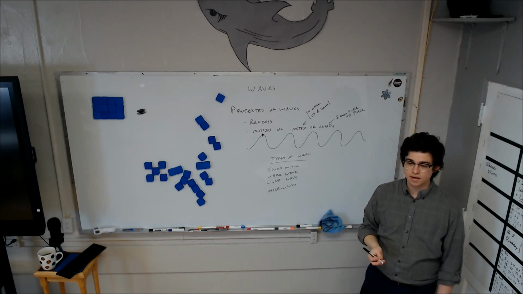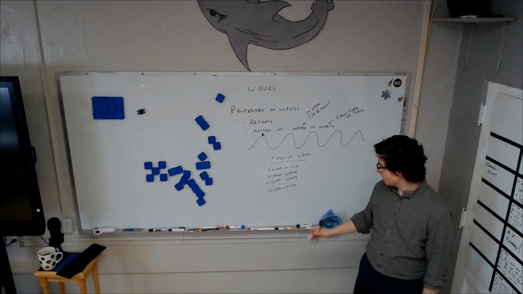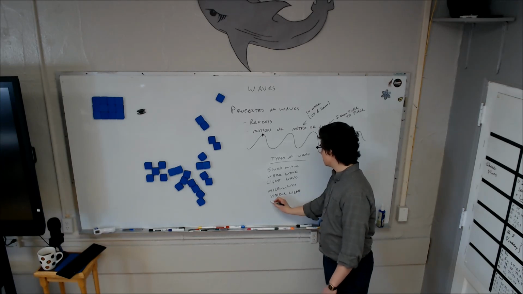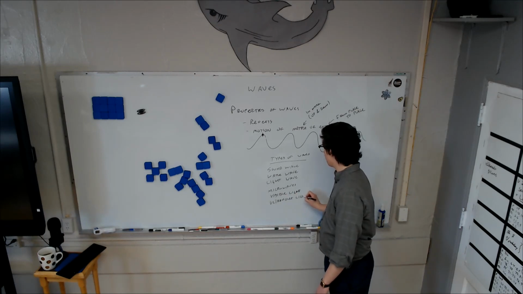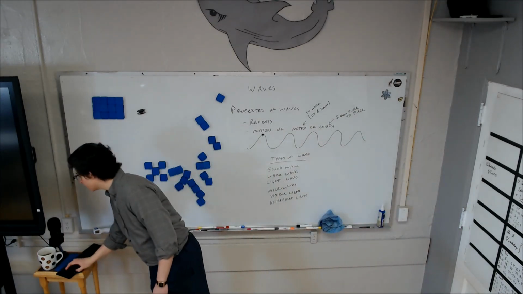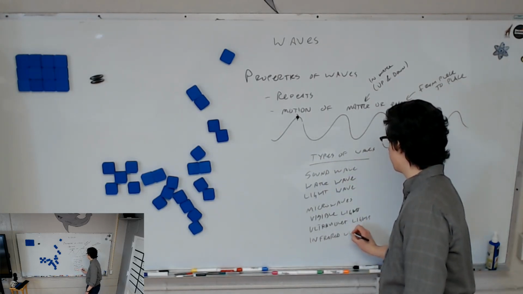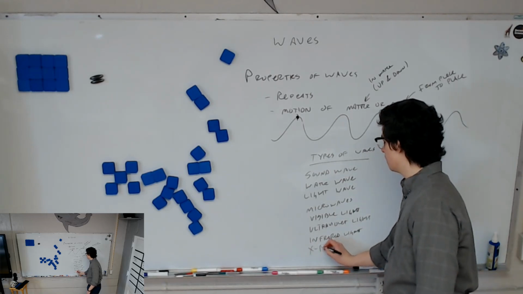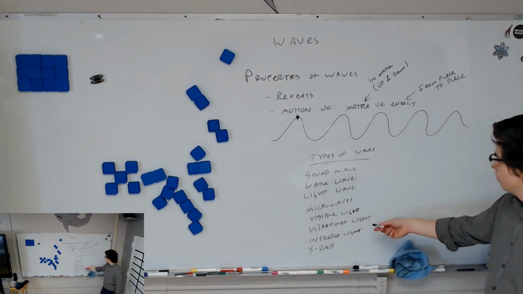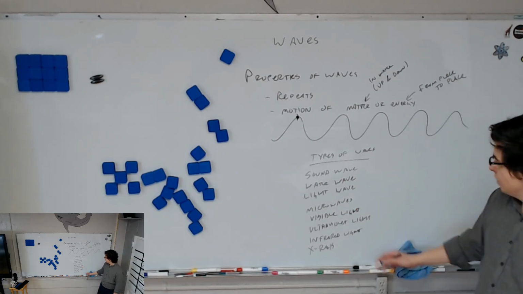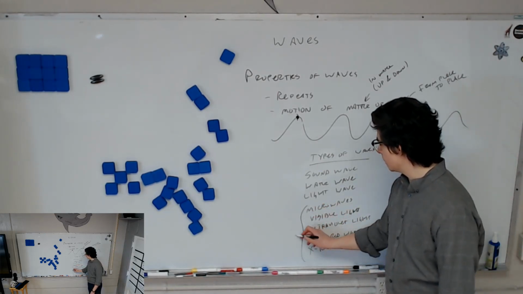And this is in fact what we name it. If we can see it, it must be visible. Visible light. So visible light is a kind of wave. And I also mentioned ultraviolet light. I forgot to make this picture-in-picture. There we go. And then I said infrared light. X-rays. What's the one above infrared? Ultraviolet. X-rays are a kind of light. All of these, and then there are more, gamma rays.